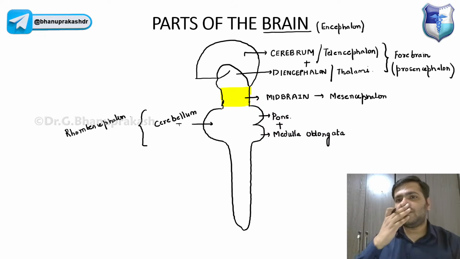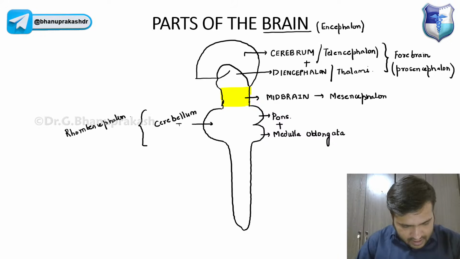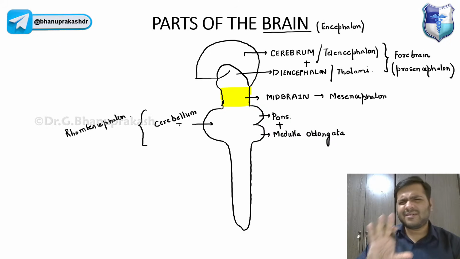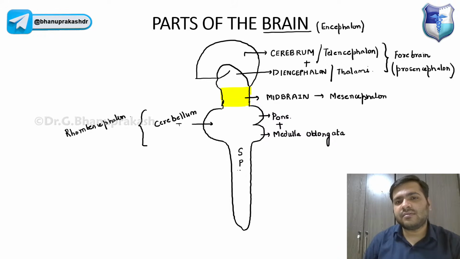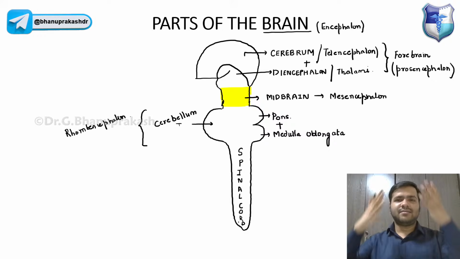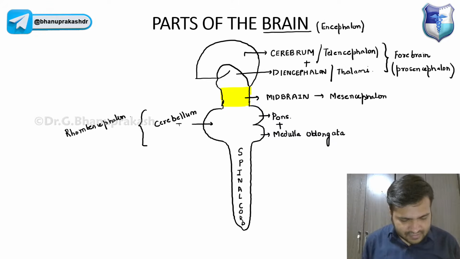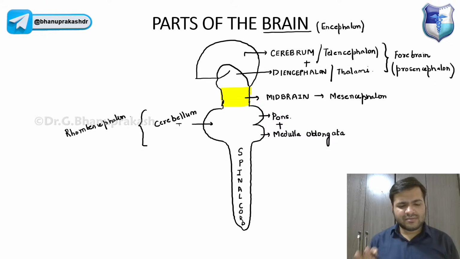Yes, it is called rhombencephalon, right? Nishant, yes, it is metencephalon and myelencephalon. I'm just telling you in short. And the continuation of the medulla oblongata, the lower part, is called the spinal cord, right? That is exactly in the center, guys. That is something you have to remember. So this is in a nutshell about this part.